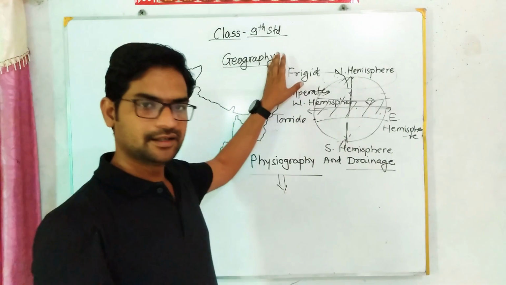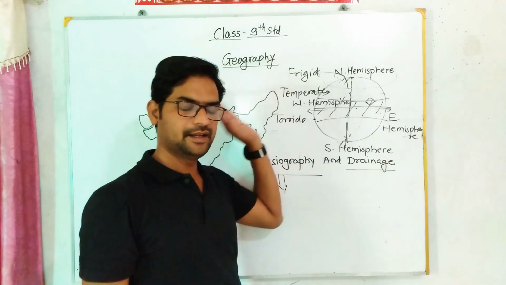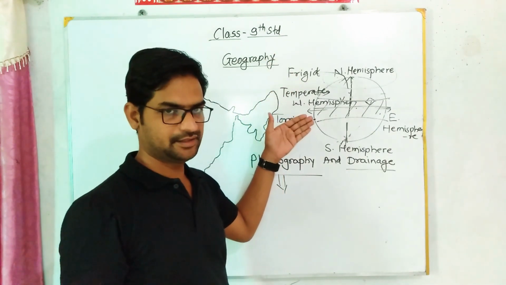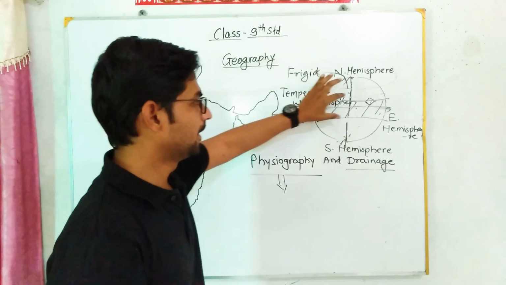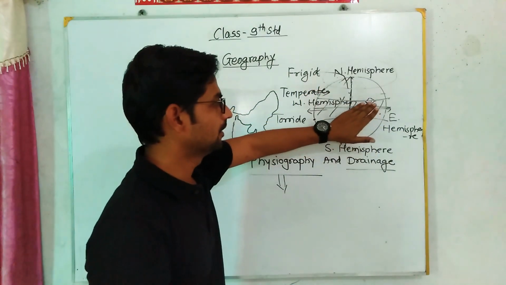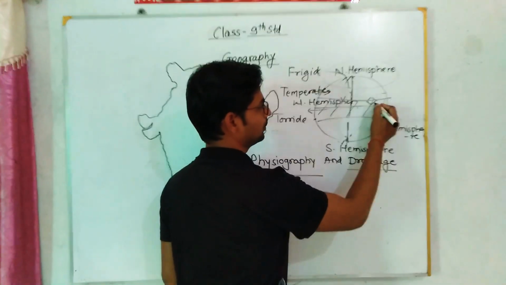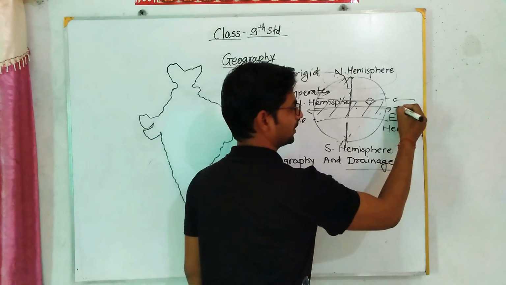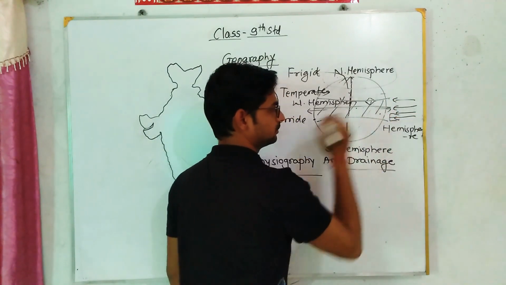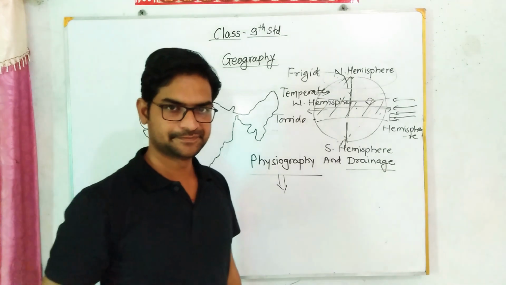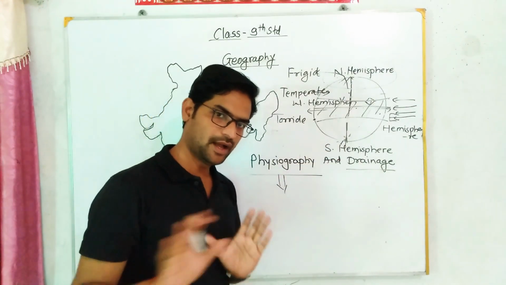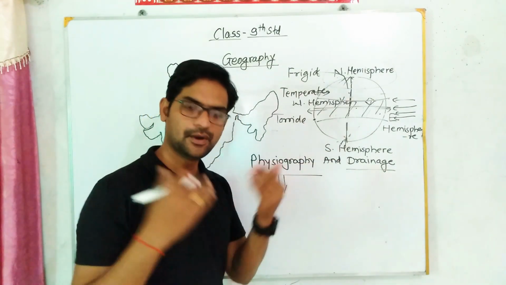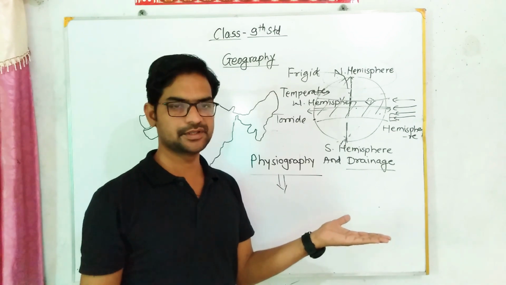Okay, all these factors we learned in the previous classes. That's why I am simply revising that. India's half part is located in the torrid zone. Here sun rays fall directly on that region, and that's why the temperature is so high there. Rainfall is also very high in this region.